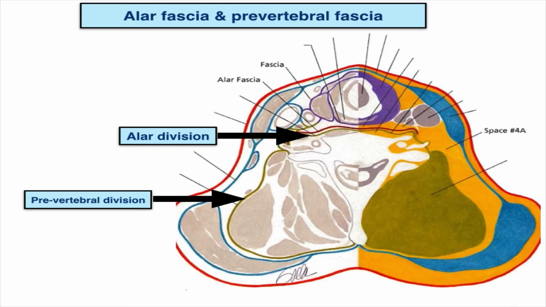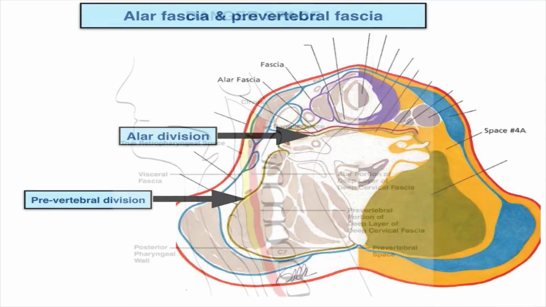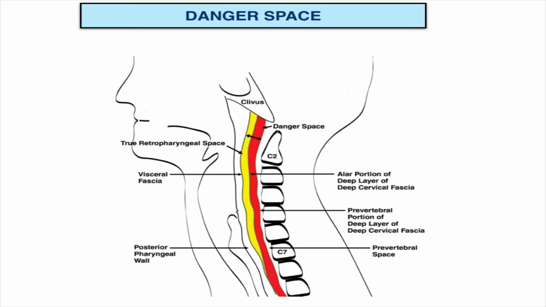Clinical significance of alar and the prevertebral fascia is the presence of danger space. Danger space exists between the alar and prevertebral fascia extending from the skull base until the diaphragm, thus reaching the anterior mediastinum. Hence the name danger space. Infection from the pharyngeal or the maxillofacial region has direct access to the retropharyngeal fascia and the retropharyngeal space. Retropharyngeal space is the space between alar fascia and the retropharyngeal fascia.